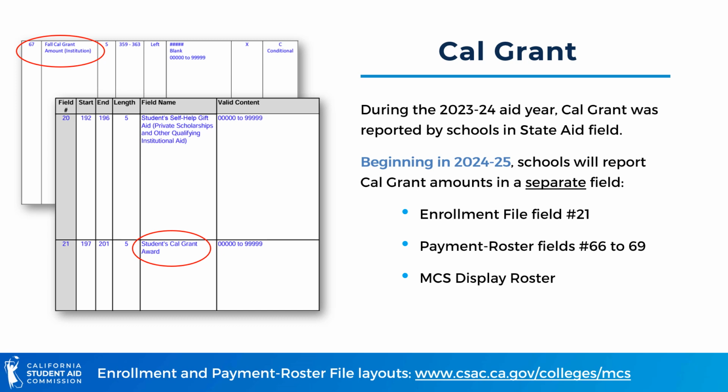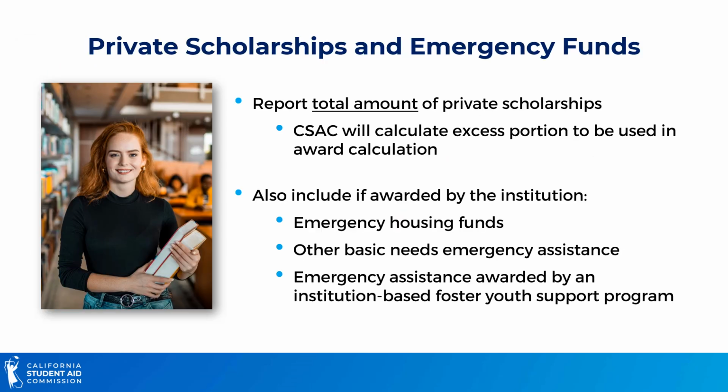On the payment roster file, schools report the annual Cal Grant amount as well as the term amount in fields number 66 through 69. Schools can also report the Cal Grant amount directly in Web Grants on the MCS display roster page. Schools should also report the total amount of private scholarships and emergency aid for MCS award calculation purposes.